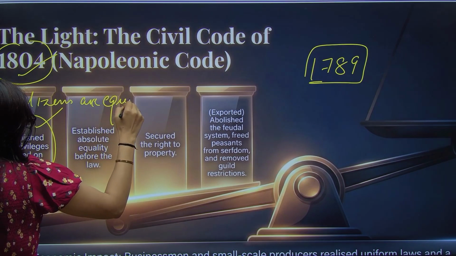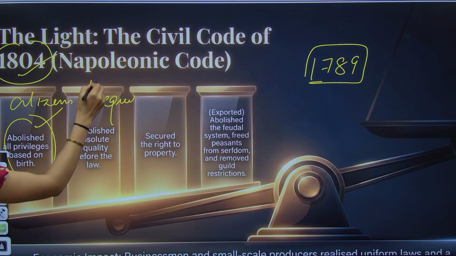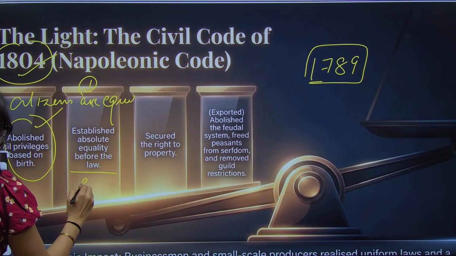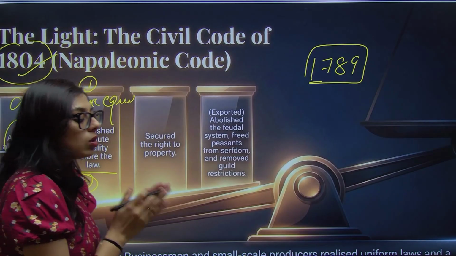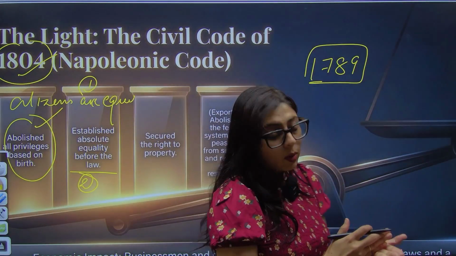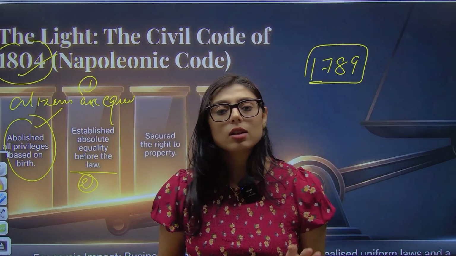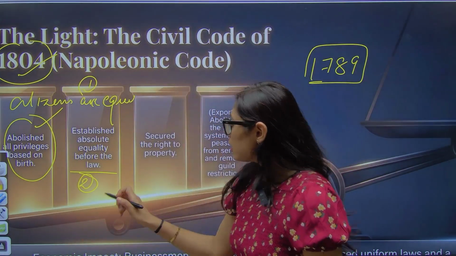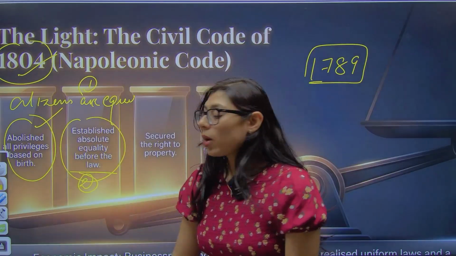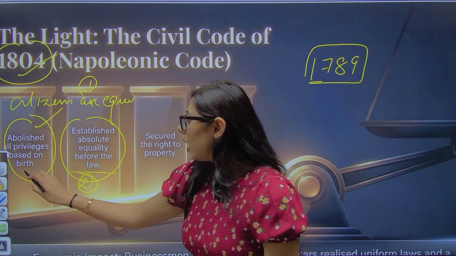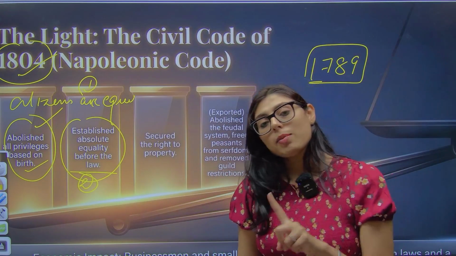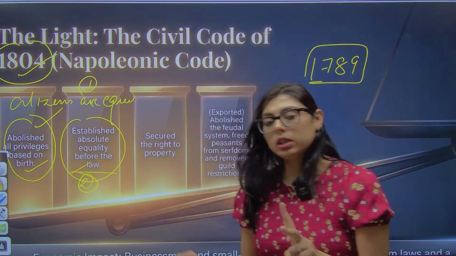Number one. Then, number two, establish absolute equality before law, which means that no one is above the law, whether it's king, whether the person from the royal family, whether the commoners, whether the first estate, second estate, all are equal. So these are basically complementing points. What? That you do not have any privileges by birth. Why? Because everyone is equal before the law.